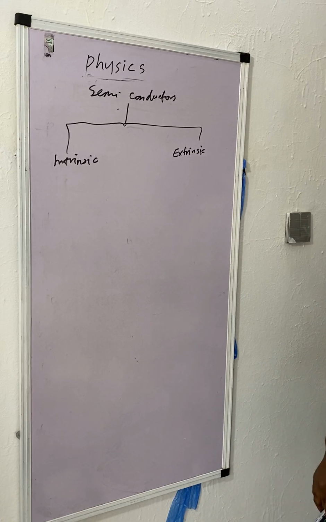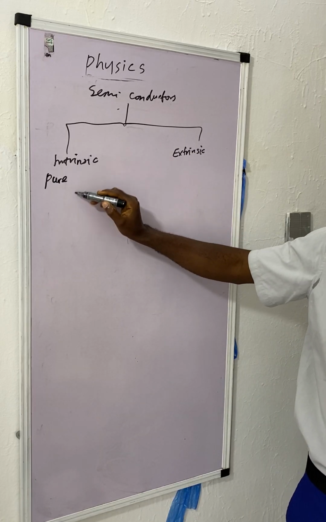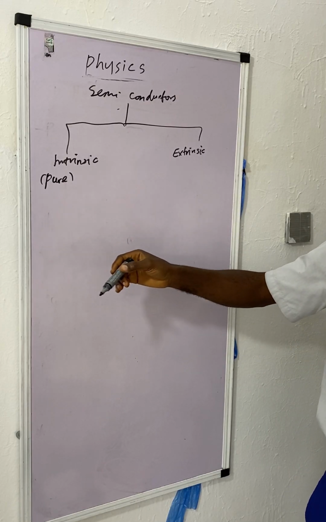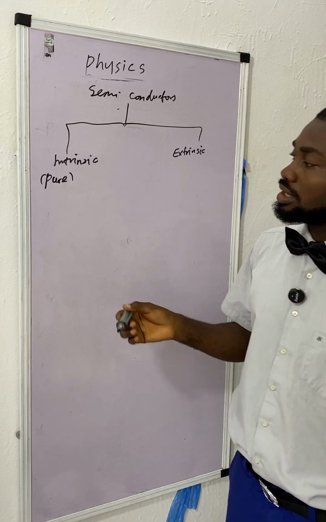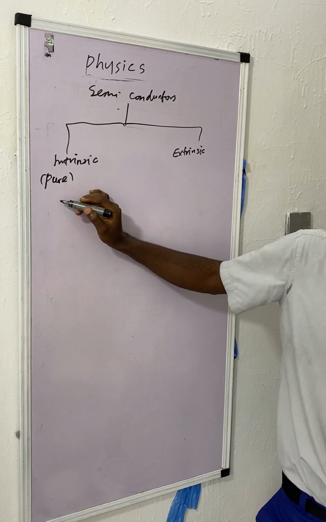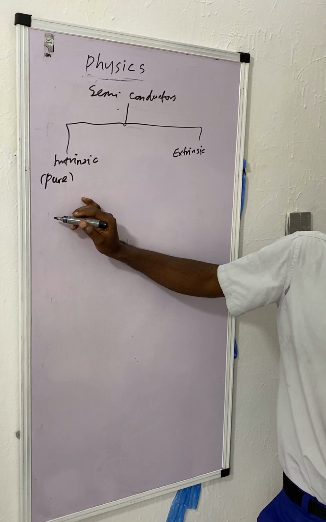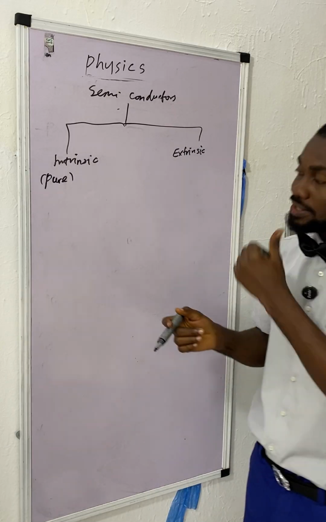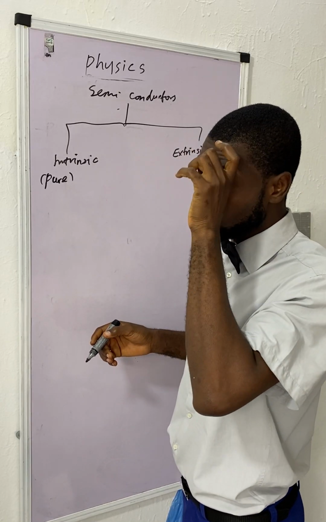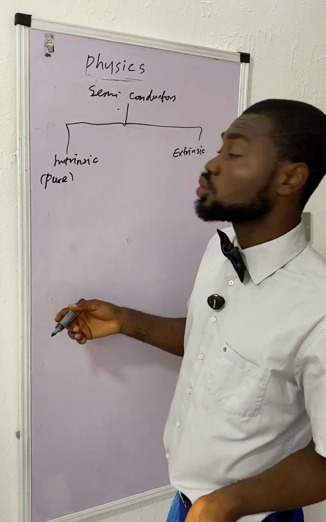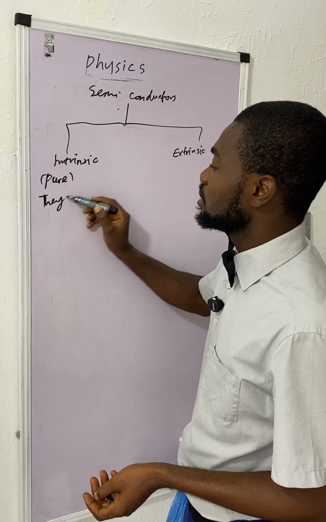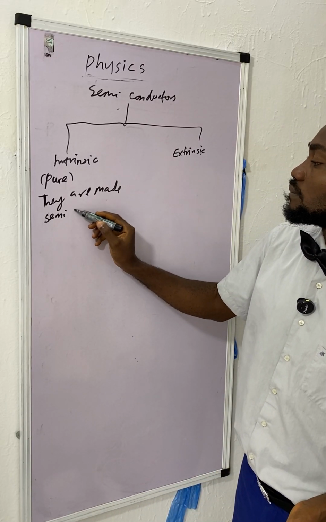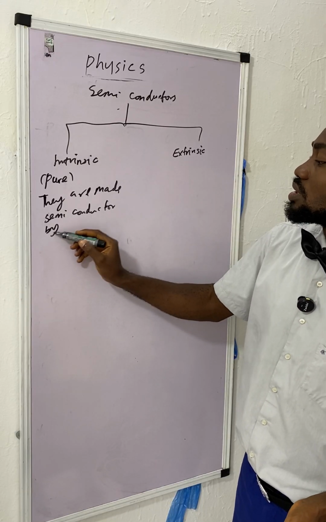Intrinsic semiconductors are usually known as pure semiconductors. They are pure in nature. They include silicon, you understand? Those are intrinsic semiconductors. Their carriers are generated by thermal excitation. So when you heat them, they become a semiconductor. At room temperature, they are insulators. So they are made semiconductors by an increase in temperature.